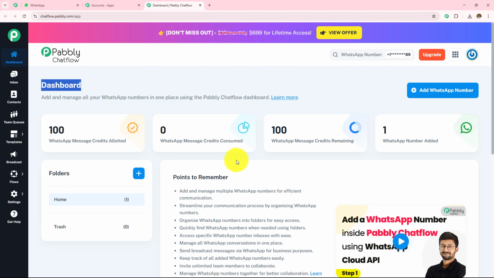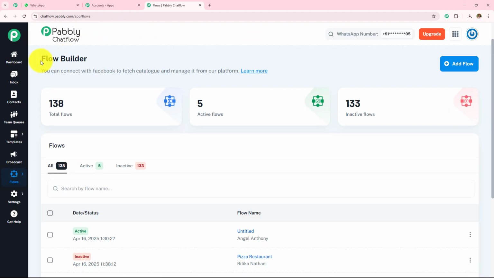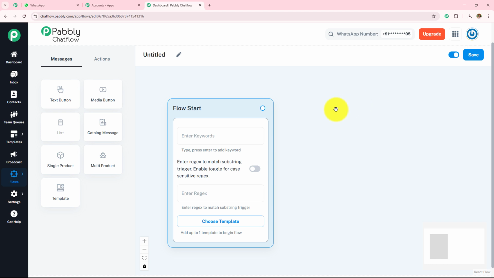So here I have already created my Pabbly Chatflow account, and on the left hand side, we can see all the options. Now to create this flow, we have to click on this flow to start this flow. And here we have landed on this flow builder from where we are going to start creating this new flow. Now to create this new flow, we simply need to click on this add flow button. And then it has taken me to this page from where we are going to learn how we are going to create this WhatsApp chatbot.